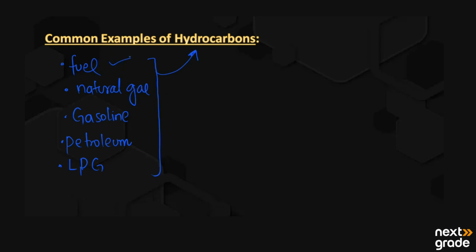For example, fuel is used at the domestic level and at the industrial level for the running of many things. Natural gas is used as sui gas in Pakistan, and it is used for cooking at home. Gasoline is also a type of fuel. Petrol, and liquid petroleum gas, LPG, are also used as simple hydrocarbons. They contain only carbon and hydrogen. That's why they are known as hydrocarbons.